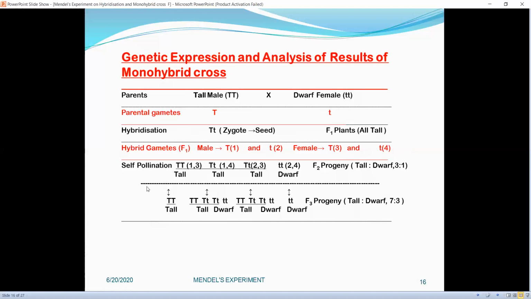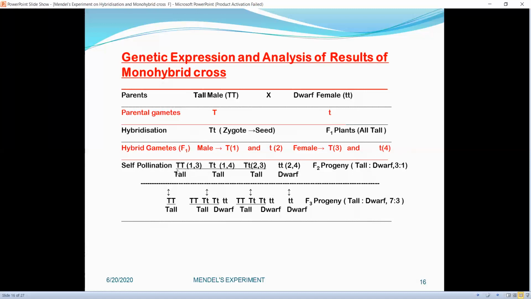When self pollination is allowed, male gamete 1 is able to fertilize female gamete 3 as well as female gamete 4. So it is written 1-3, 1-4.